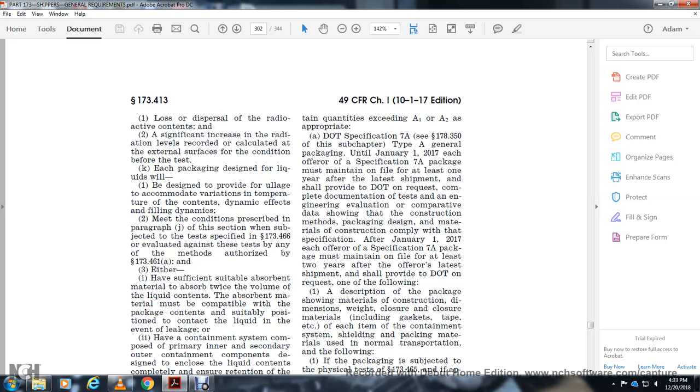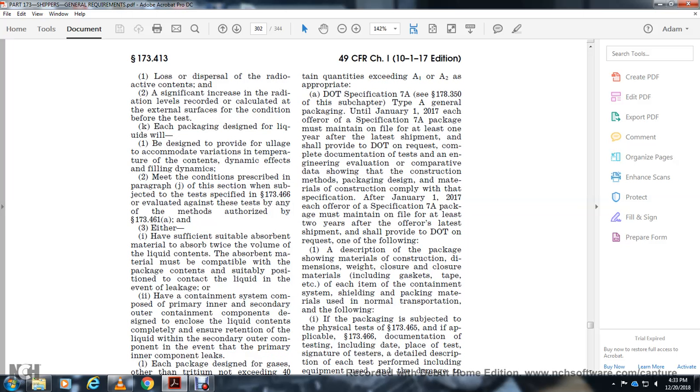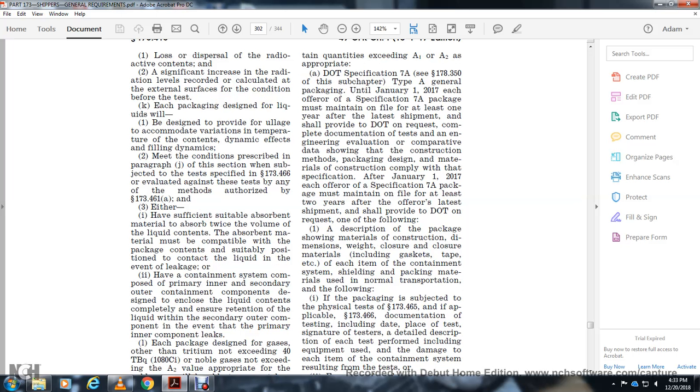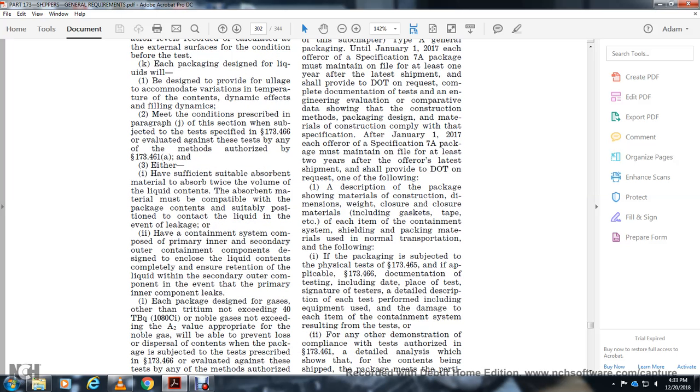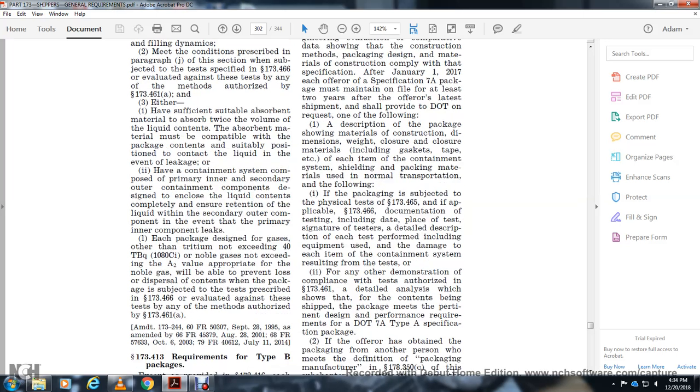Found in the package is subject to the physical test of 173-465 and the applicable 173-466. Documentation of testing includes the date of the place for the test, the signature, and a detailed description of each test performed, including the equipment used, the damage to each item in a contaminated system, and the result from the test, from any of the demonstration of compliance with the test authorized in 173-461, with the detail showing that the contents of the package being shipped meet the requirements for the 7A type A specification of the authority.